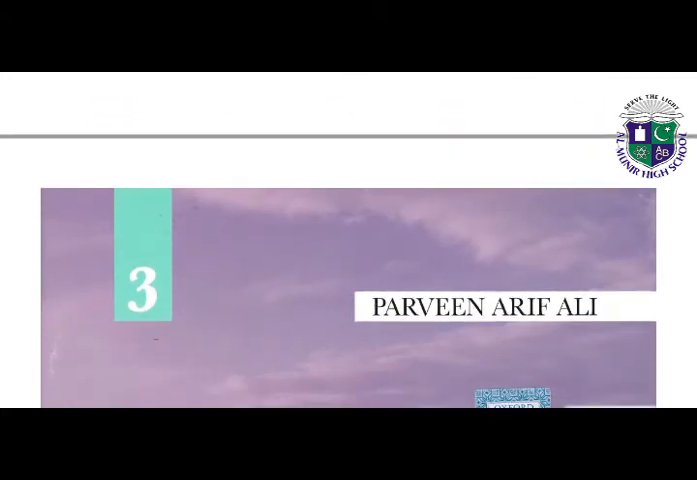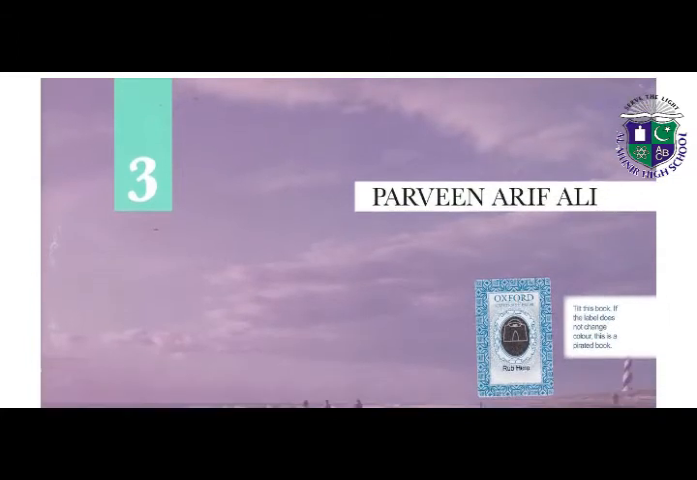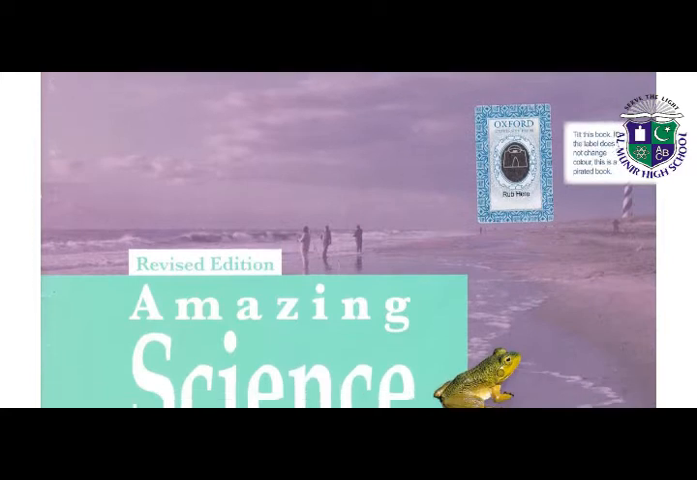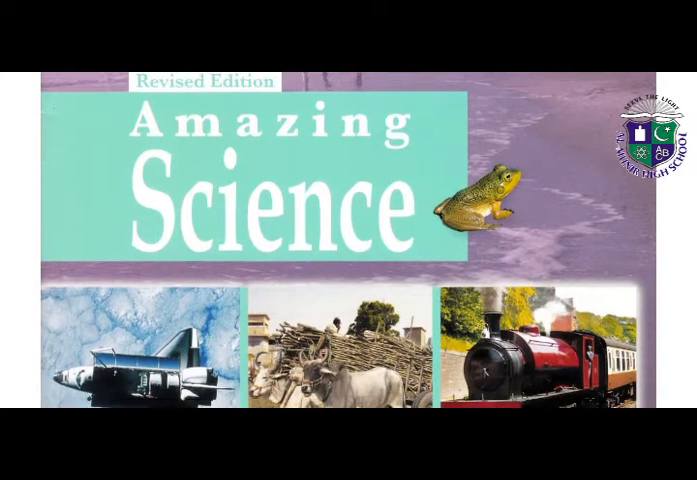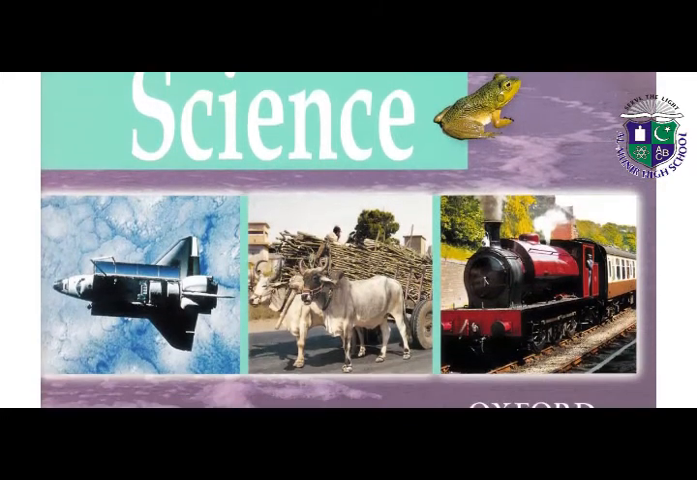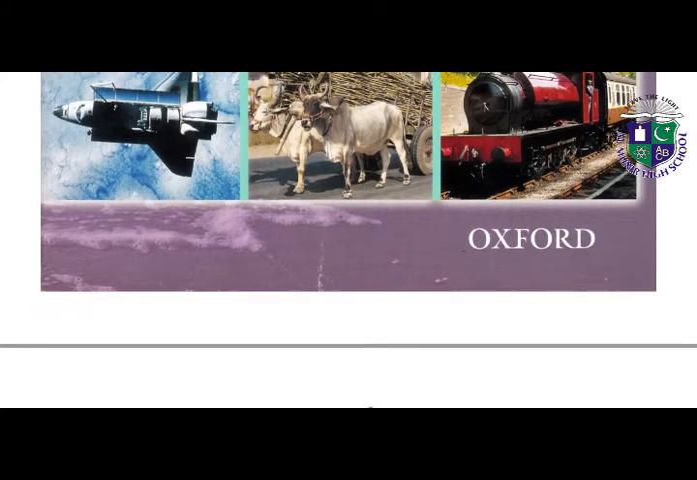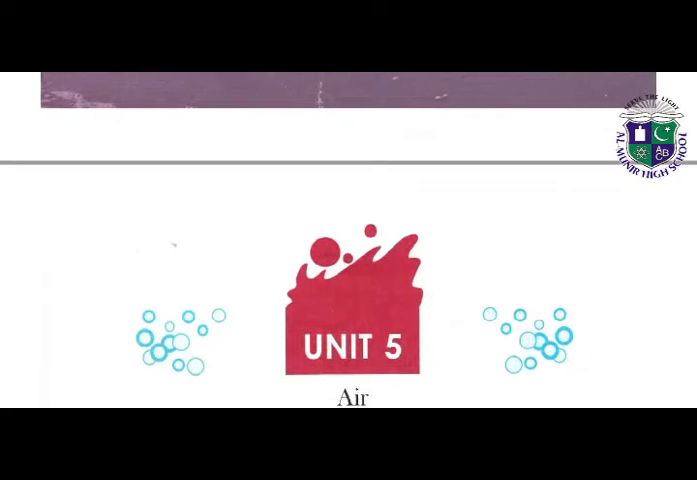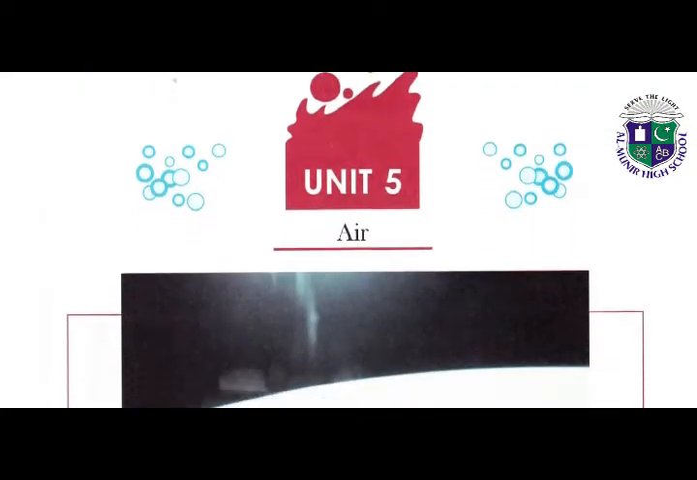This is your book title. This is your book, science book for class 3. It is a very interesting book. This book tells us about different amazing topics of science. So this is amazing science. And students, today our topic is about air. Yes, we have many colorful pictures related to our topic.